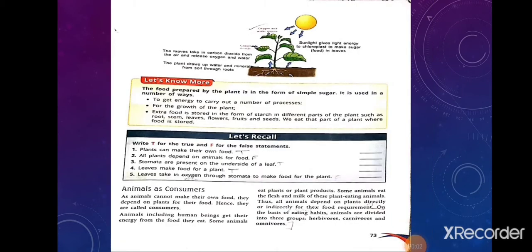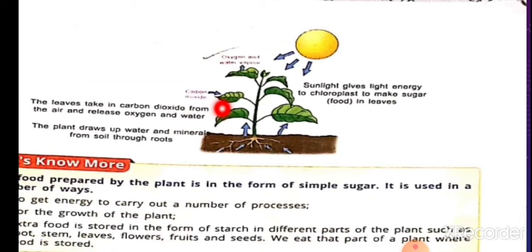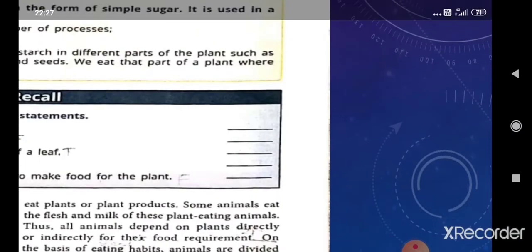Now, next topic is, what is the process of photosynthesis? The food making process of the plant is called photosynthesis. And what are the things required for photosynthesis? Carbon dioxide, water, sunlight and chlorophyll are the raw materials that are needed by the plant for photosynthesis.